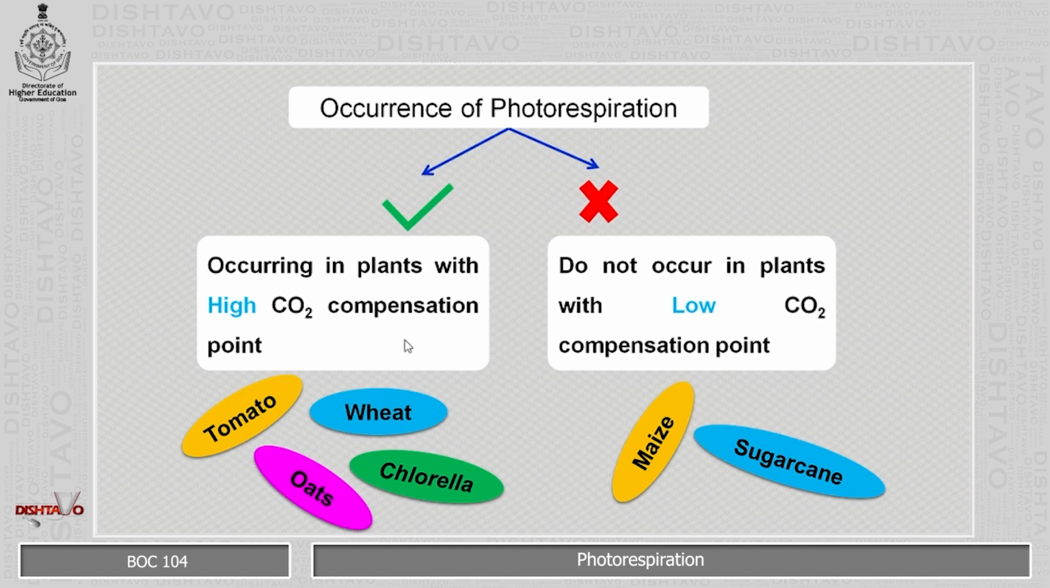Carbon dioxide compensation point is basically a point at which the amount of the carbon dioxide used by the plants during the photosynthesis and the amount of the carbon dioxide released by the plant during the respiration is the same or is balanced. That is called a carbon dioxide compensation point, and it does not occur in a plant with a low carbon dioxide compensation point. Example, maize, sorghum, sugarcane, etc.